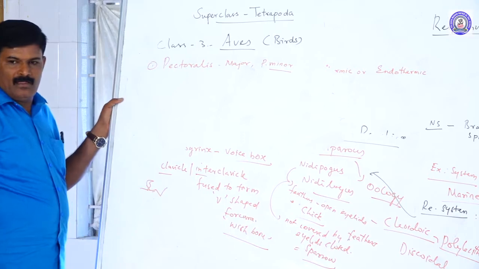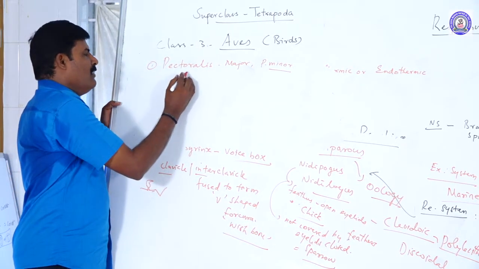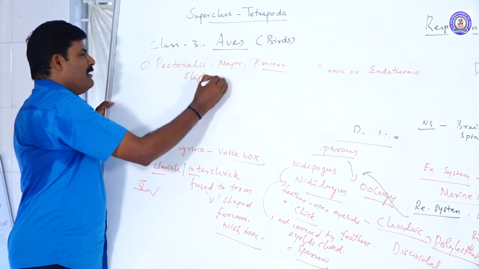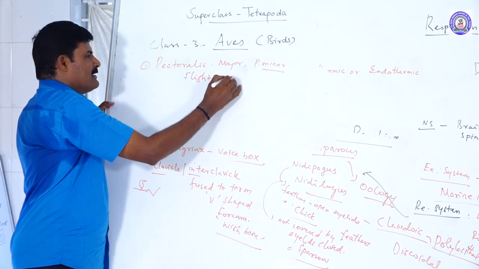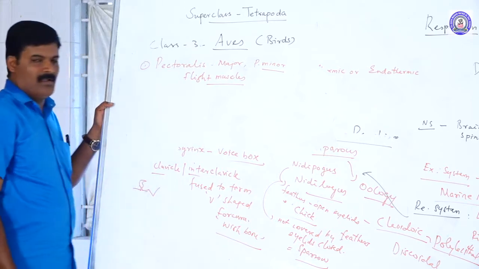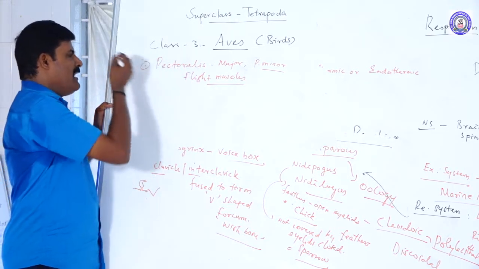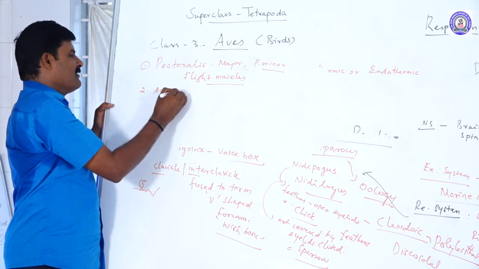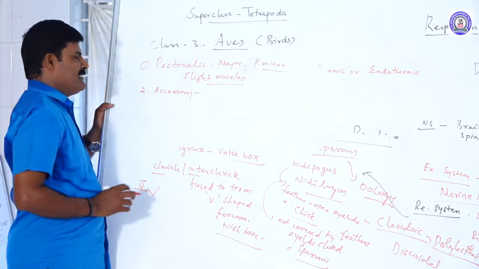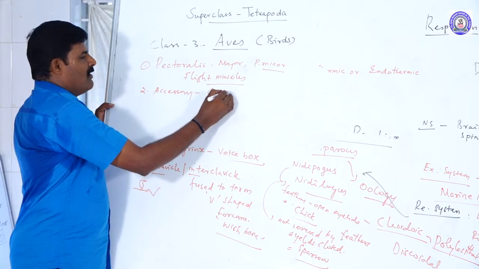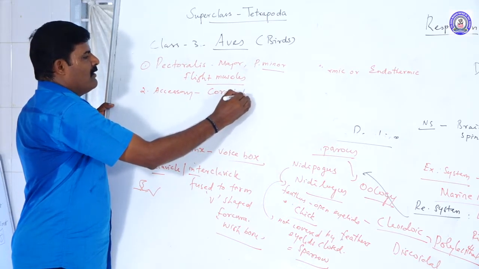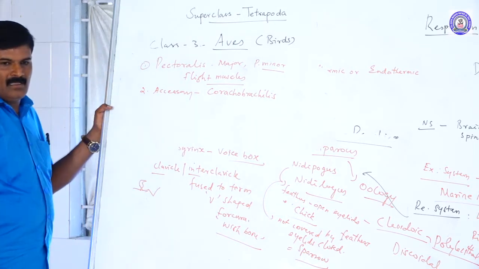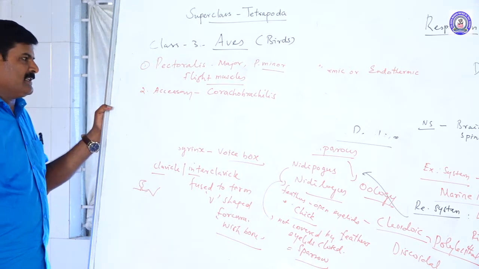These help them in powerful flight, so they are flight muscles. The second are the accessory muscles, called coracobrachialis.